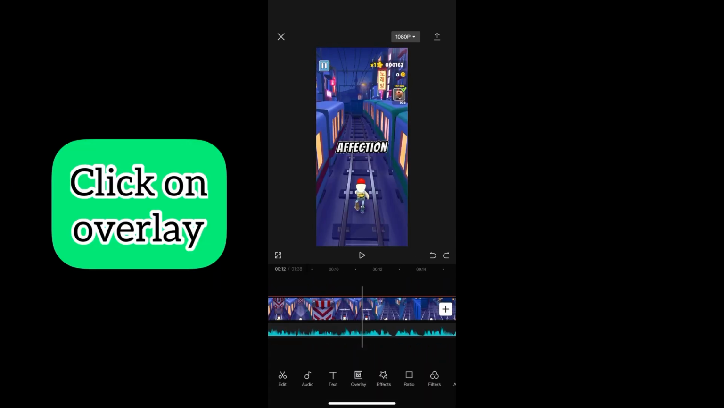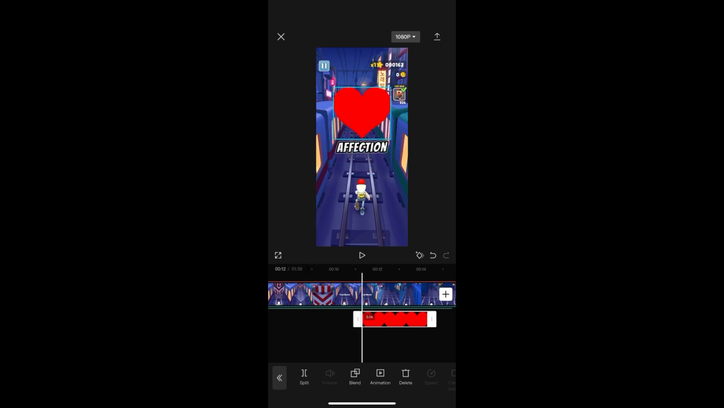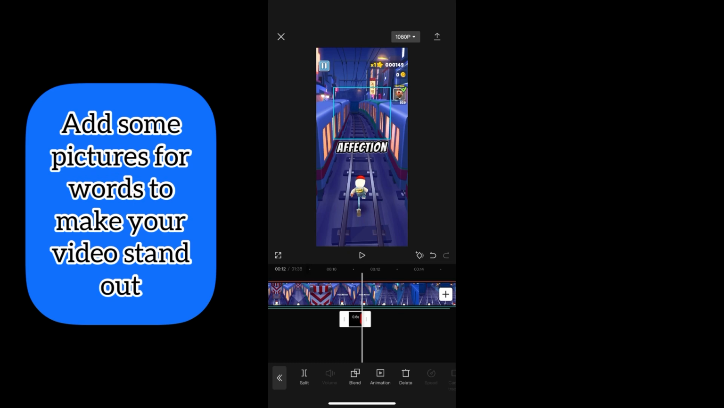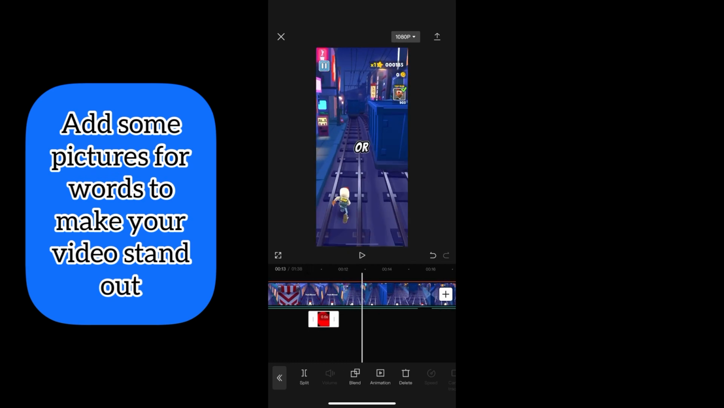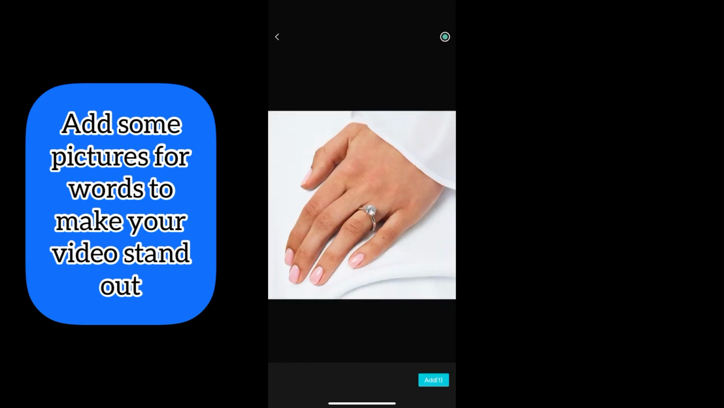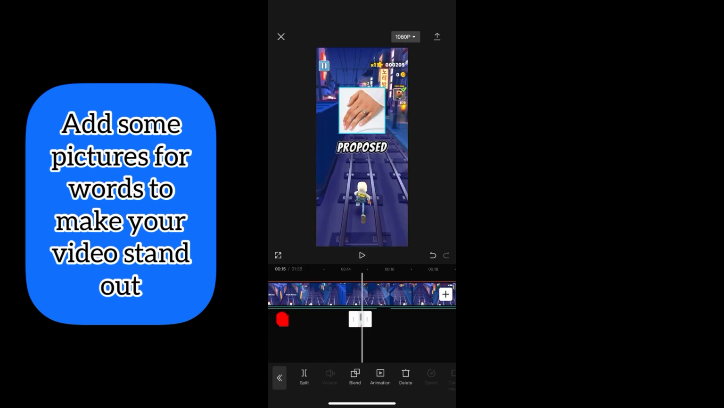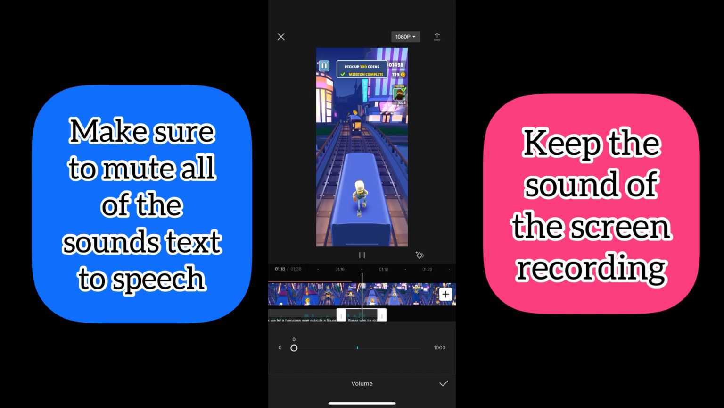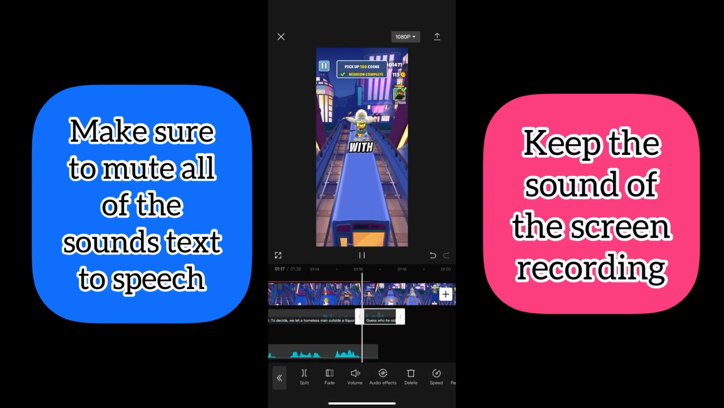Then click on Overlay and add Overlay. Now we're going to add some pictures for a couple of words in our video. And so for affection, we put a big red heart. This way your viewers will be more engaged and watch the entire video. We're also going to do the same thing for the word proposed. Also, don't forget to mute all of the sounds from text to speech and keep the sound that has the screen recording of the video that we extracted the sound from.